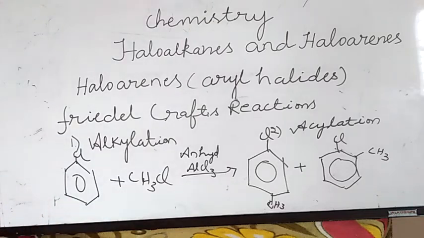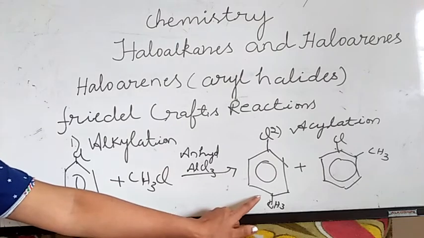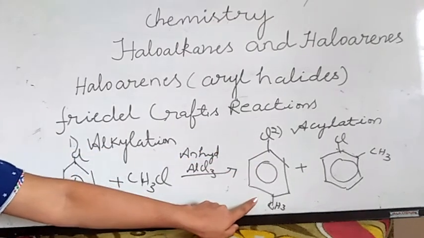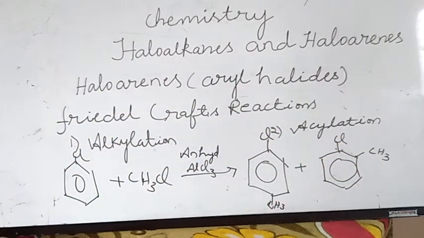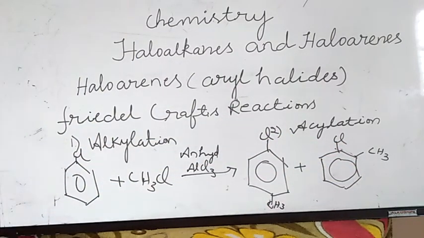You should write here the chlorobenzene, here the methyl group, right? So, 1-chloro-4-methyl benzene, 1-chloro-2-methyl benzene. These are the product names. This is about your alkylation.